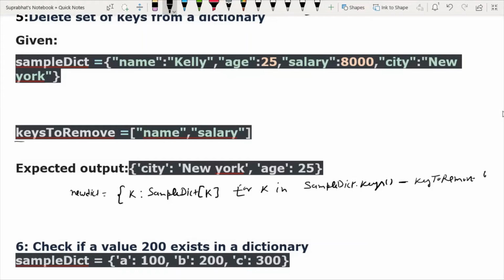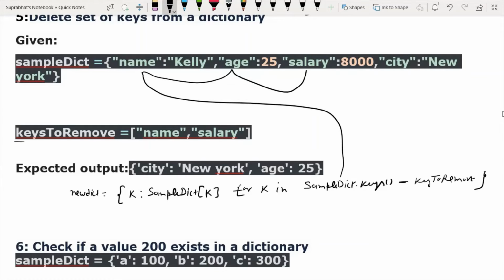So this is the answer. This will give all the keys like name, age, salary and city, and minus we are doing which one, key to remove. Which key do we have, key to remove? What is key to remove? Key to remove is a list which contains two keys, name and salary.